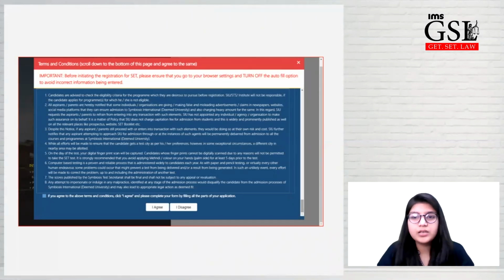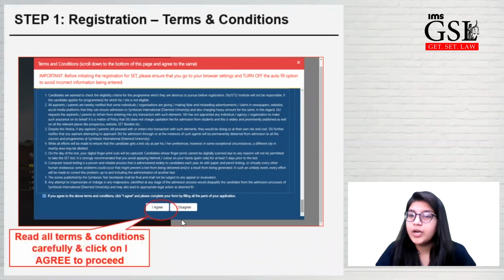I suggest all my students to read the entire terms and conditions. Whatever we have discussed until now, the number of UG programs and the colleges and the test pattern and everything is displayed on this screen as well. So it is better that you go through it and then click on the checkbox that you can see here, and click on I agree option after that.